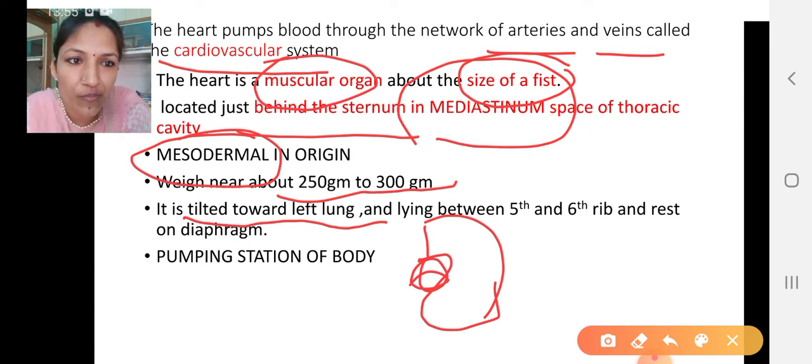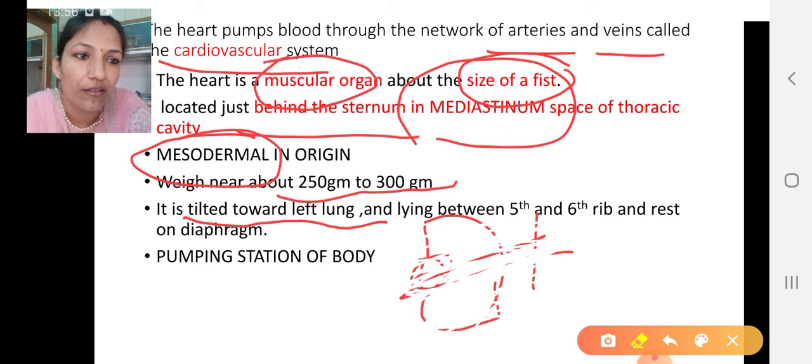So this particular portion of the lung. Just wait a moment. Fine. Okay.